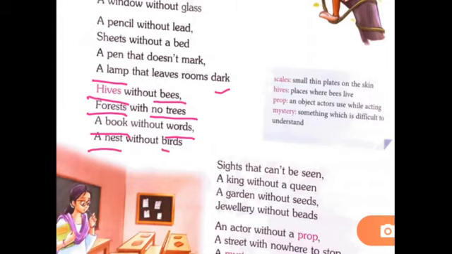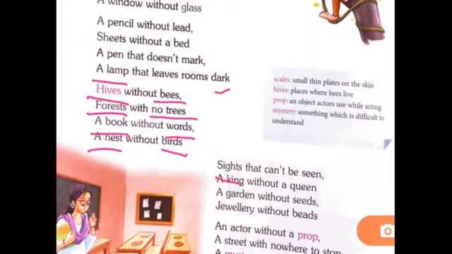A nest without a bird. That means if there is a nest but there are no birds, then what will happen? The nest will become useless, right? Because a nest is a place where birds live, right? So if birds are not there, then the use of that nest is not important. That means the nest will become useless, right? So come to the next paragraph.